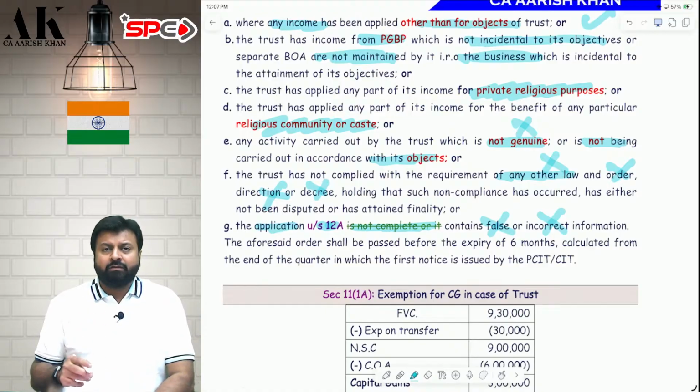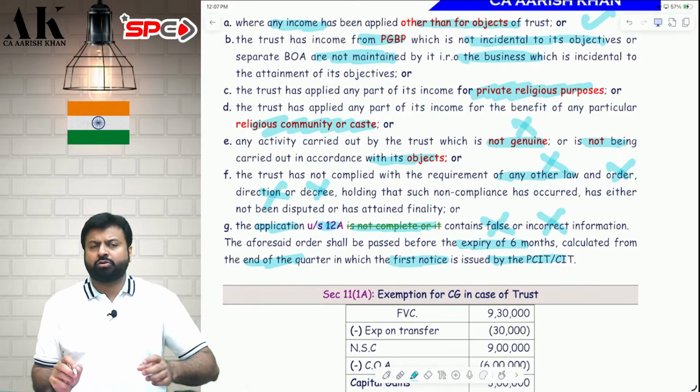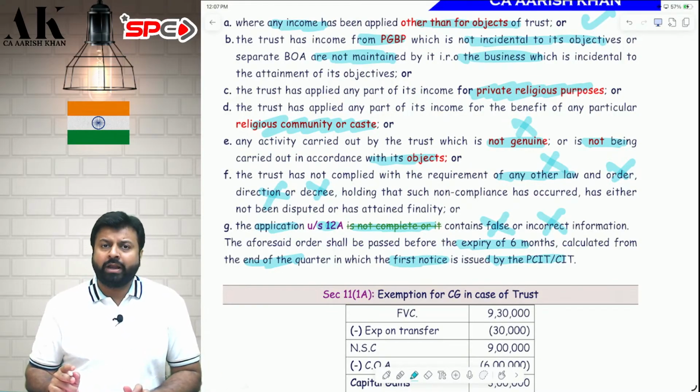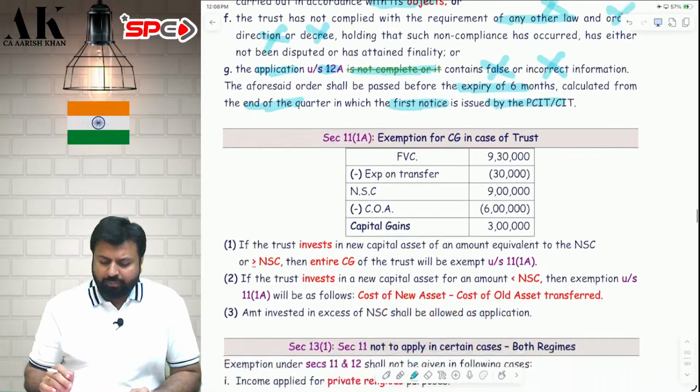Now, all this cancellation of registration will be done by passing an order, and that will be passed within 6 months from the end of the quarter in which the first notice is issued by the principal commissioner or commissioner. Whenever the first notice is issued by the commissioner or principal commissioner, within 6 months from the end of that quarter, the commissioner will pass the order. I hope it is clear to all of you.